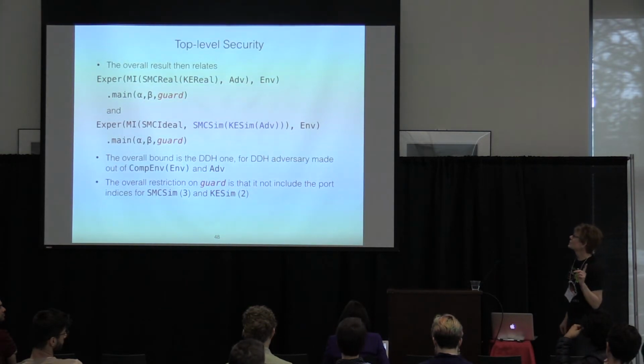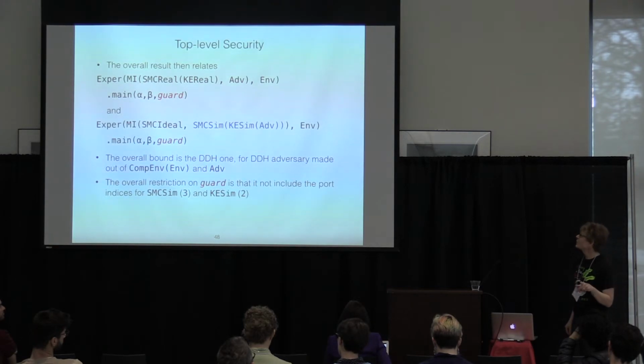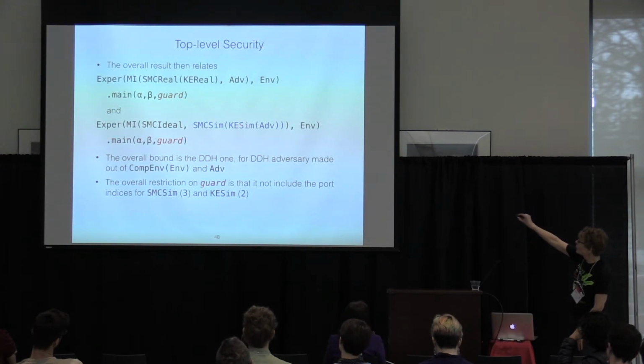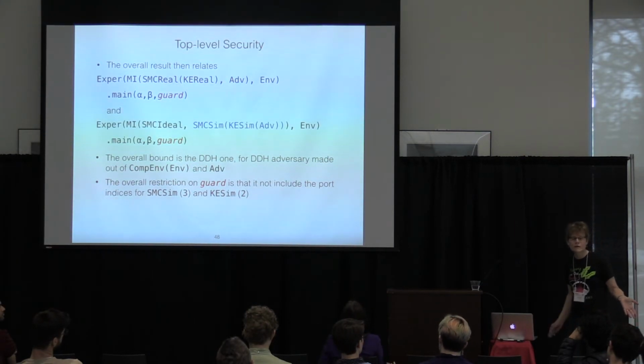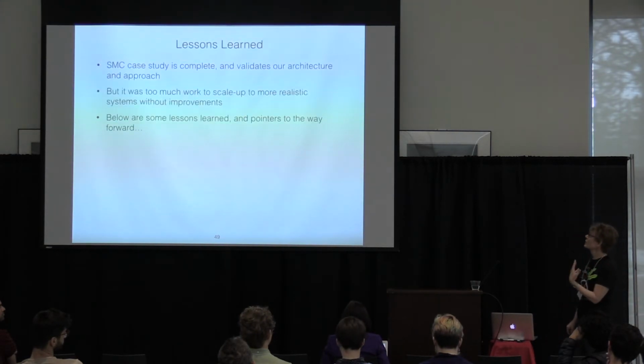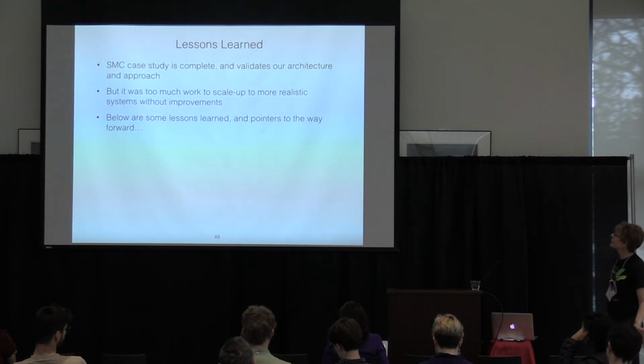Right. So as Manuel said, there's nothing in EasyCrypt that does this automatically. What we need to do, among other things, is look at the simulator code and look at the constructed adversary and check that they run in time that we think is acceptable and don't do like discrete log. So let me just finish. I'm sorry, I'm almost out of time. The case study is complete.